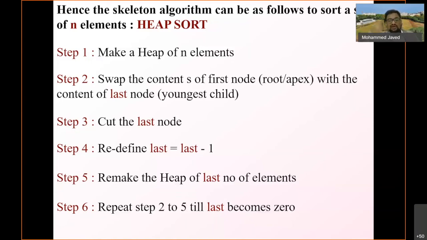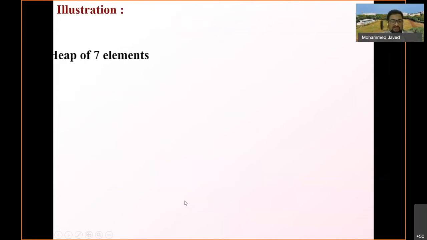You cannot cut the head or root of the tree. So you cut the last node and redefine last equal to last minus 1. When you do last equal to last minus 1, you are deleting the last node and remaking the heap of last number of elements. So you reheapify it, so it is heap shake. You remove this one, cut it, and again shake the heap. If you again heapify, the top element should go on the top of the heap. Now repeat steps 2 to 5 till last becomes 0. That is how the algorithm would work.